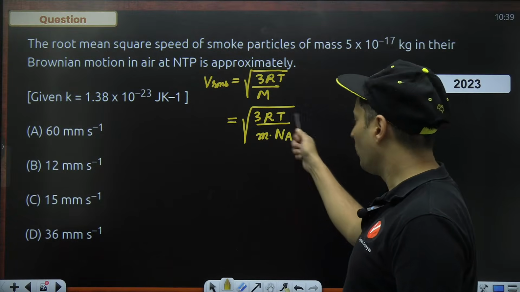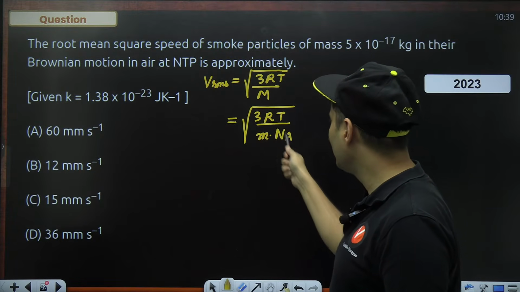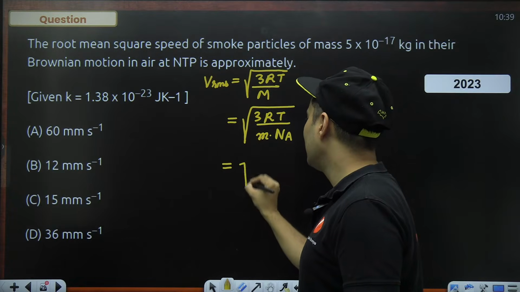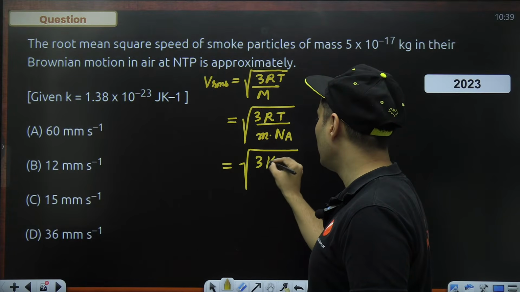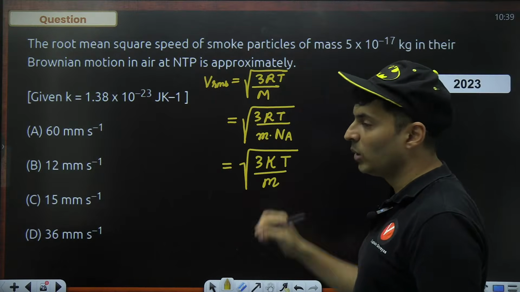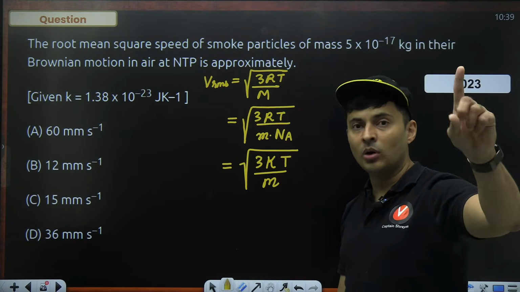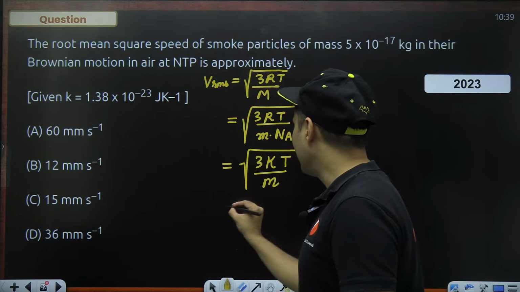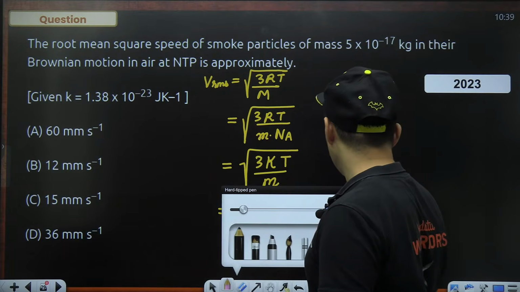That is what it basically means. Okay, so what happens now? This R by Na, right? Can you see that R by Na? Yep, that beautifully converts into Boltzmann constant and you are left with just mass of a molecule. Capital M is per mole, small m is per molecule. That's the difference. Great. Now it's just a matter of substituting it.